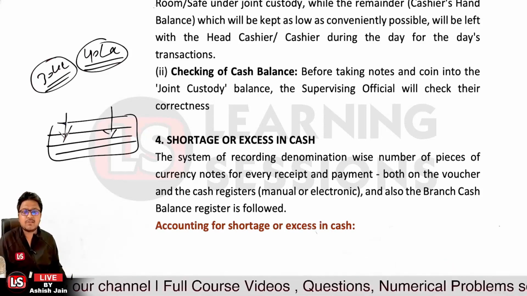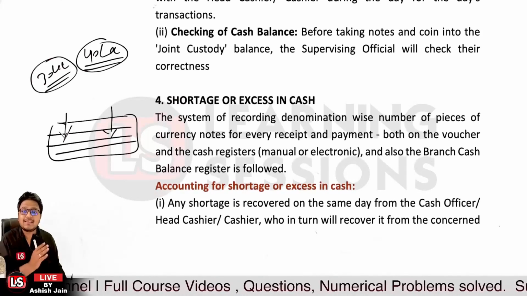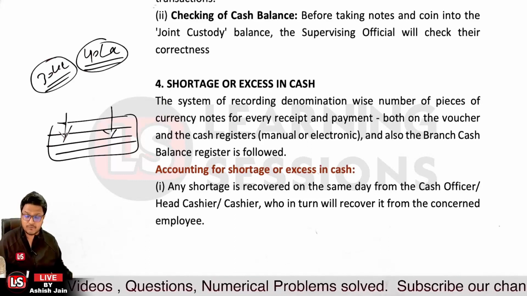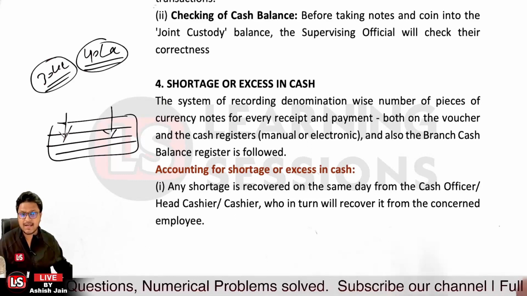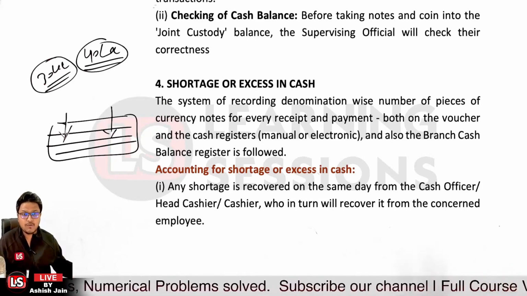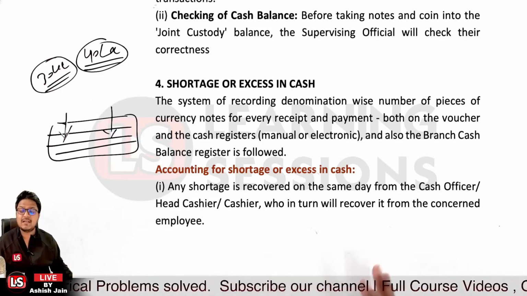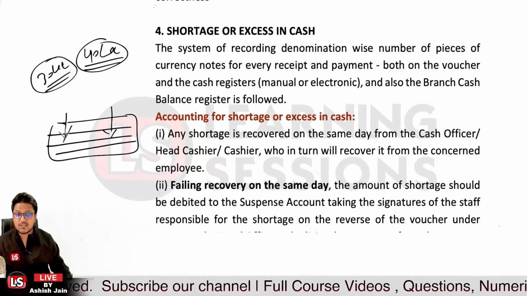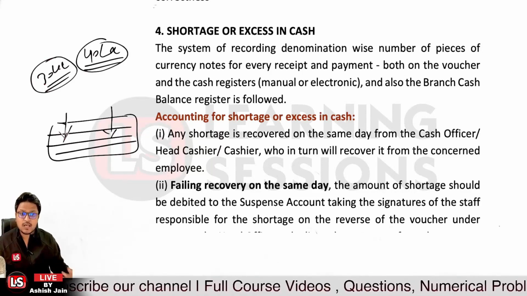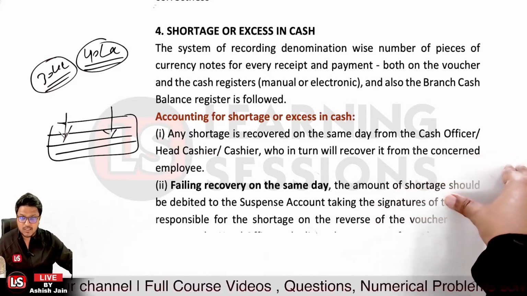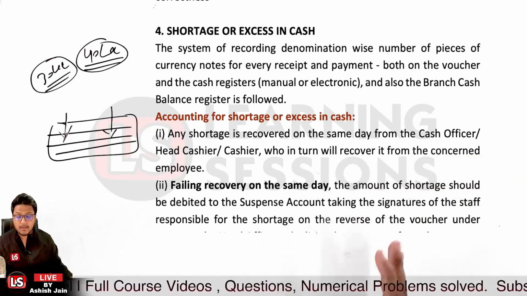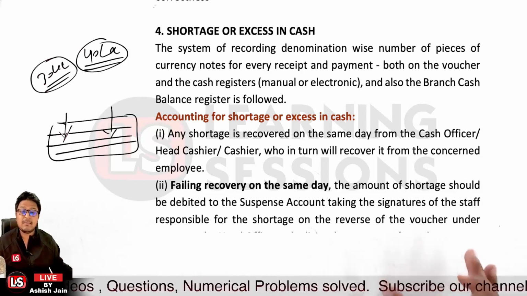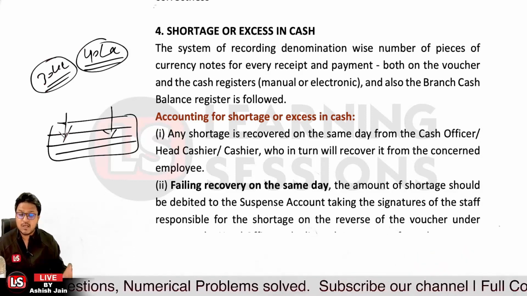Okay, and further it's related to when there is shortage or excess of cash. When there is a shortage of cash, that must be recovered from the concerned cash officer, or the head cashier, or the cashier, who will in turn recover from the concerned employee. And failing that, if the cash shortage is there and there is no recovery from the concerned person, in that case the amount must be debited to the suspense account, taking the signature of the concerned employee who is responsible for the shortage of cash.